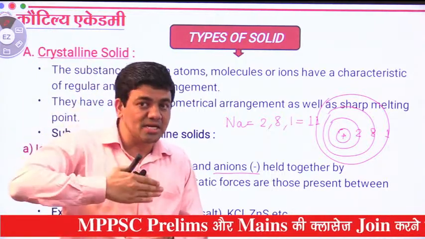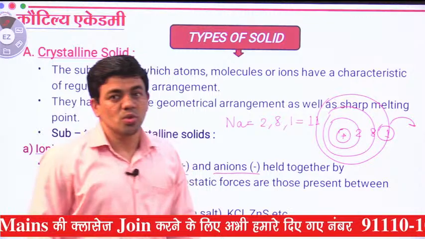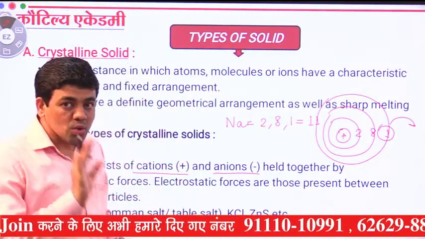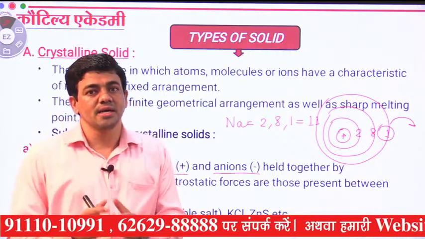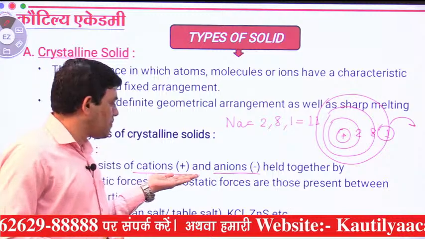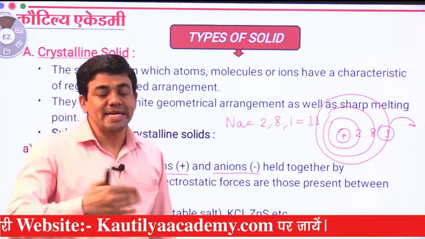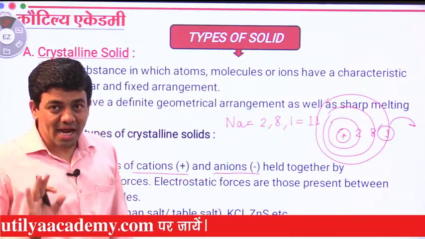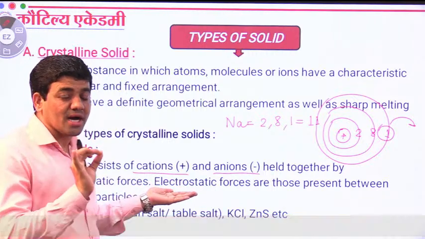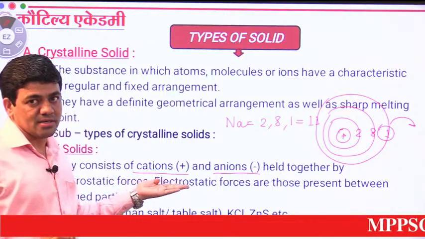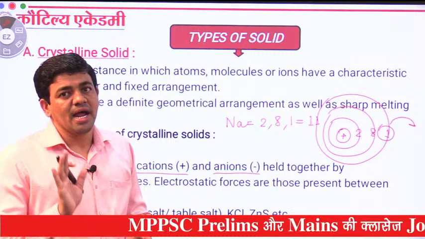Instead of gaining 7 electrons, it can lose 1 electron easily. That is why sodium can form a cation, and that cation is positively charged because it has lost one electron from its outer orbital. So that's why we take a positively charged ion as a cation. Did you get this? This is a very simple idea related to cation and anion.